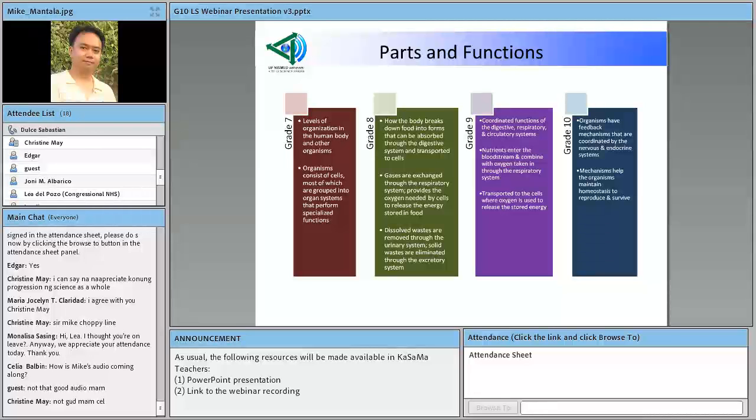Okay? And of course, dealing with this organ system, we introduce to our students the concept of feedback. How feedback leads to regulation of different bodily processes. Okay?